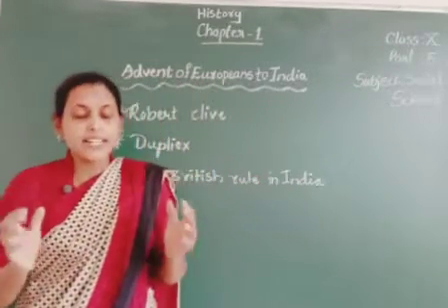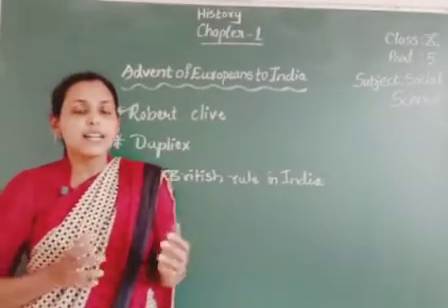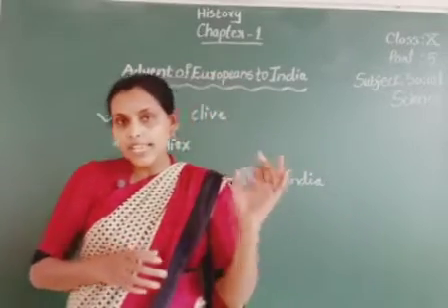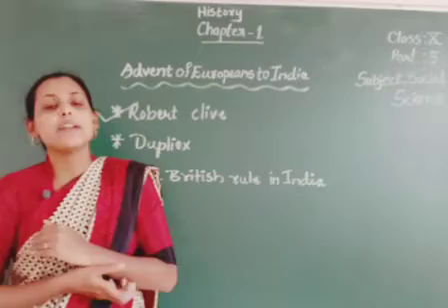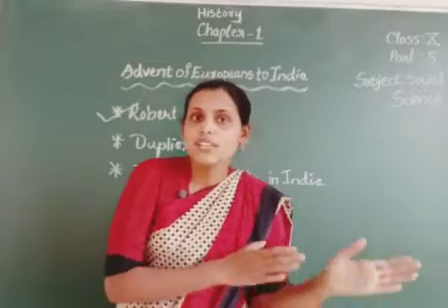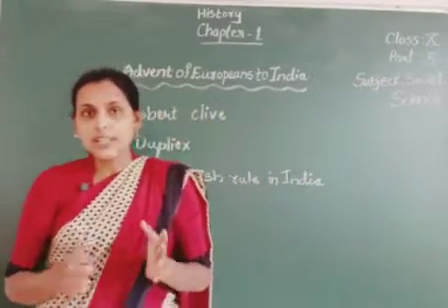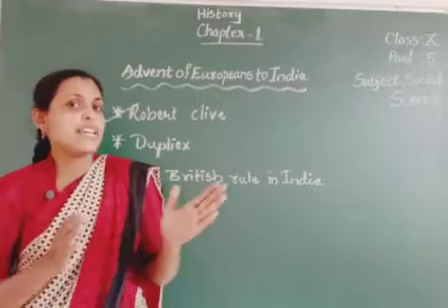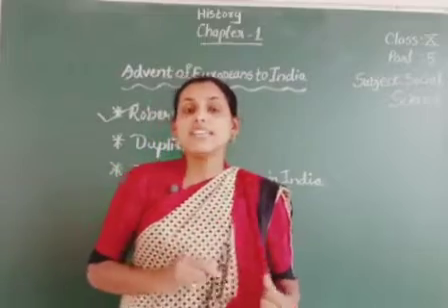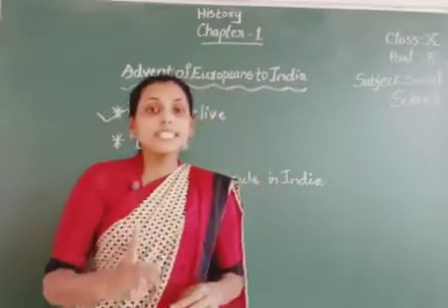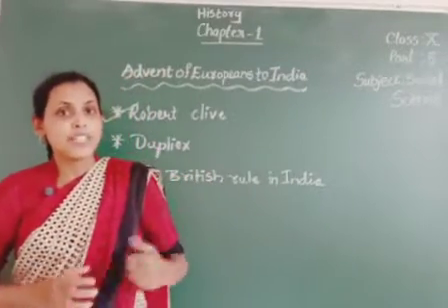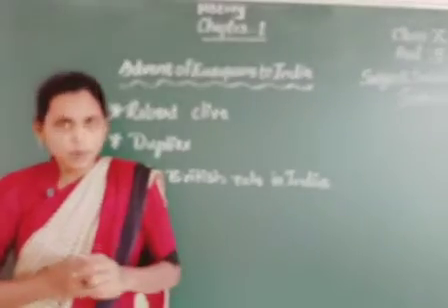So after the return of Robert Clive, the company faced many losses. Here the company once again called back Robert Clive to make up for the company's loss. So children, the Battle of Plassey, which was fought in the year 1757, and the Battle of Buxar, which was fought in the year 1764, these two battles proved very helpful for the East India Company through Robert Clive's cunning policies.